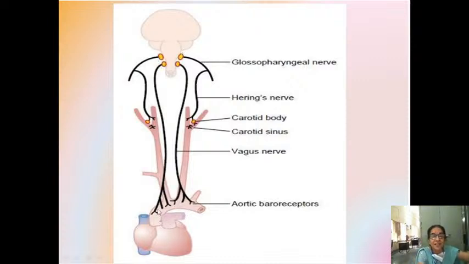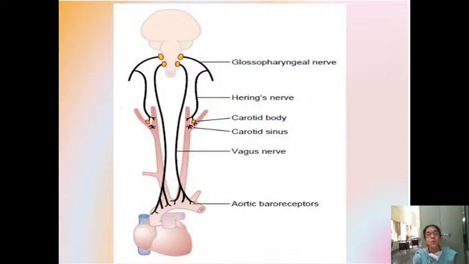Whenever the pressure is increased, the vessel stretches, and there is an increased firing level through the 9th and 10th cranial nerve to the vasomotor center in the medulla. Okay, the brainstem: midbrain, pons and medulla, the three put together are called the brainstem. So brainstem, vasomotor center in the medulla.